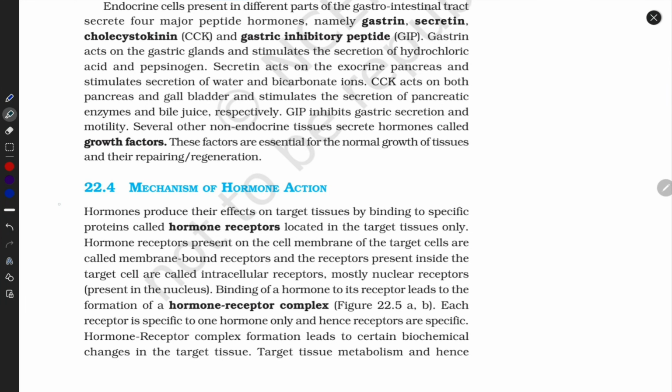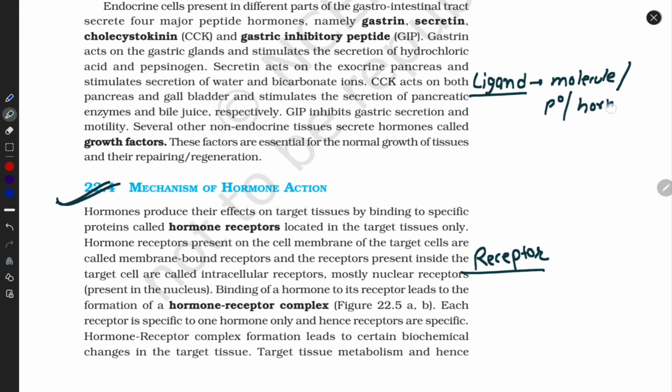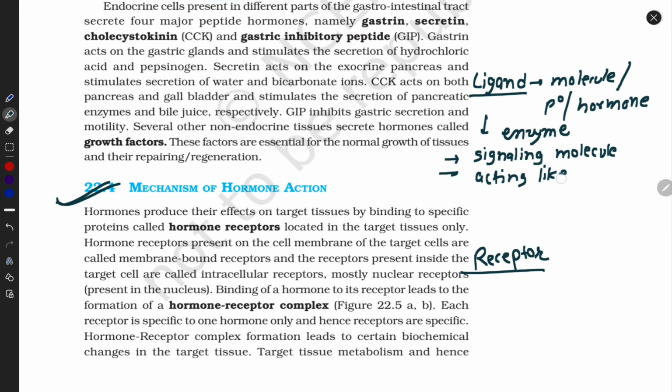Let's start with our mechanism of hormone action. Before I start this mechanism, you have to clear two terms. What is ligand and what is receptor? Ligand may be any kind of molecule. It may be a protein, a hormone, or an enzyme. It is a signaling molecule, acting like an inducer, inducing something.